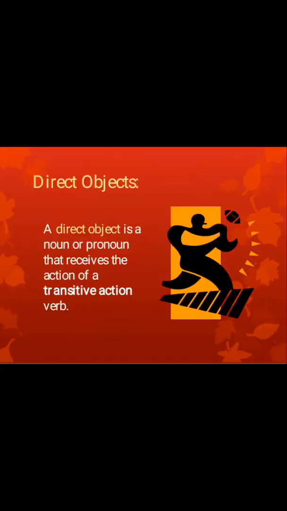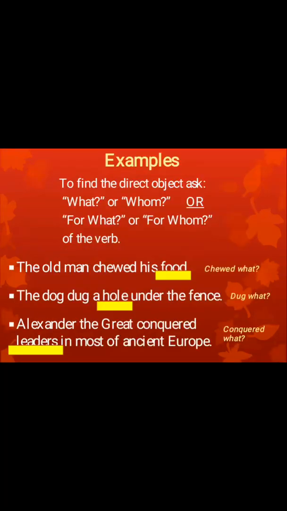Direct object. A direct object is a noun or a pronoun that receives the action of a transitive action verb. We have already discussed transitive verbs. In sentences having a transitive verb, there would be a direct object which completes the meaning of the sentence. Now, let us see how to identify the direct object.